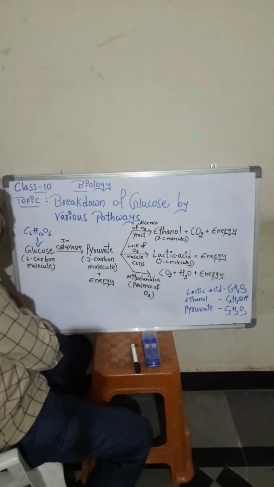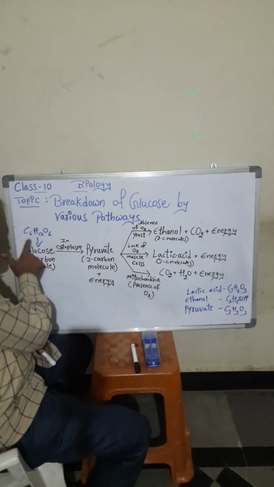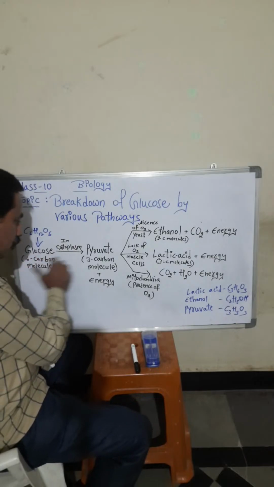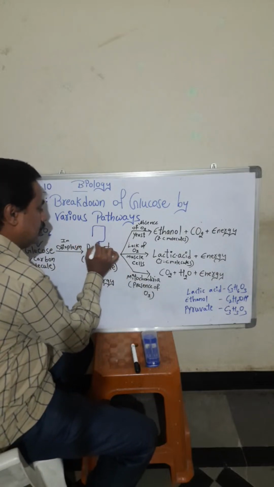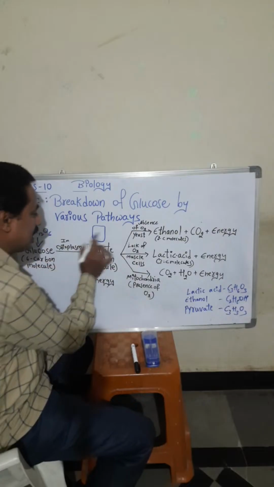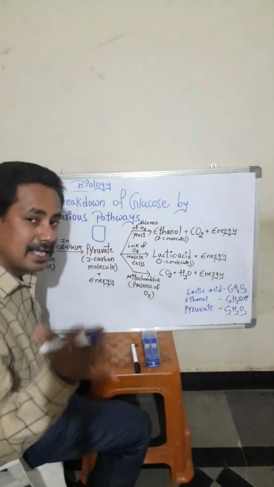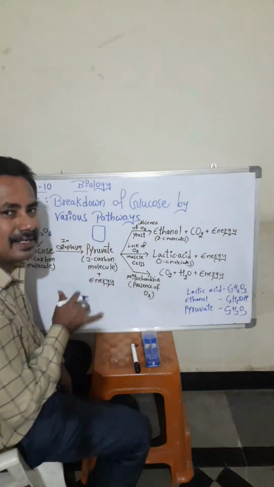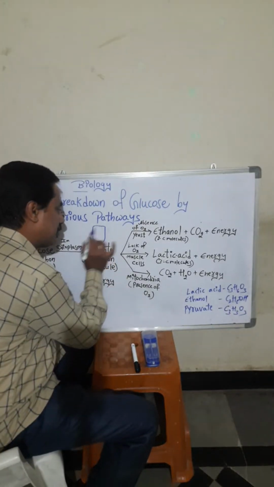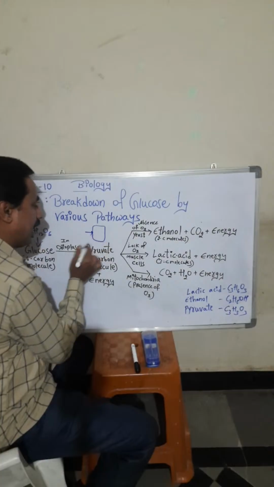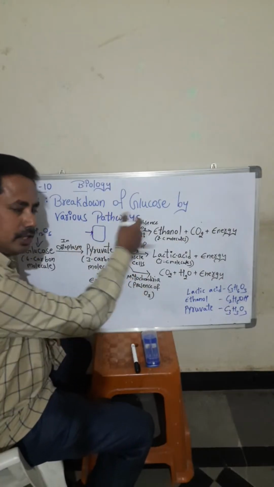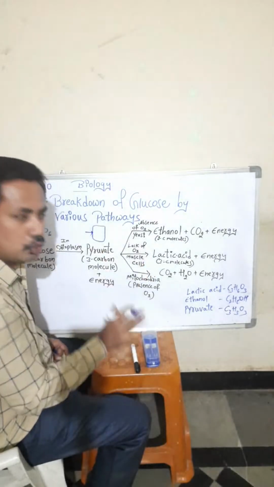When this 6-carbon glucose enters any cell, inside the cell there is cytoplasm. In class 9 we have already studied the cell: the jelly-like substance present inside the cell. Glucose will enter the cytoplasm of any cell, either a unicellular yeast or human beings.